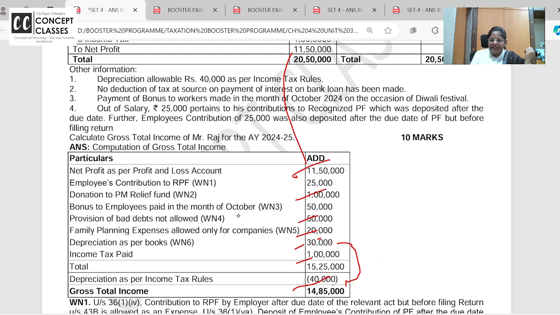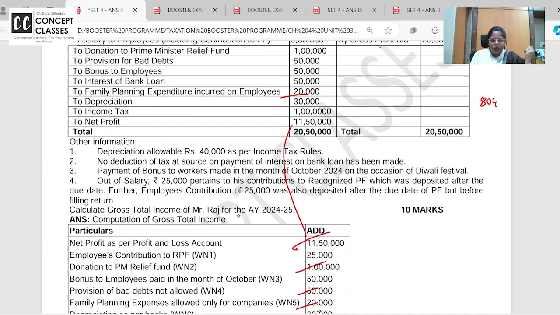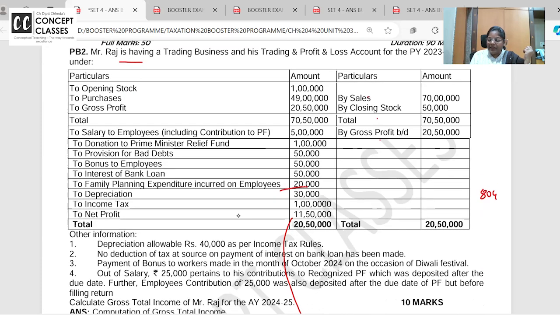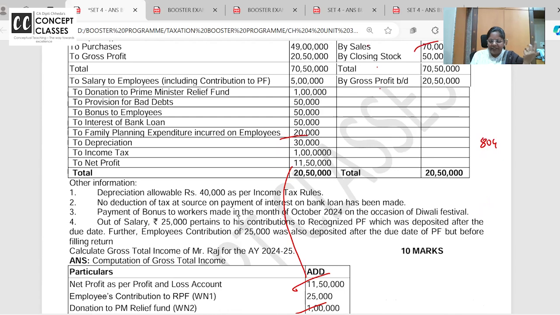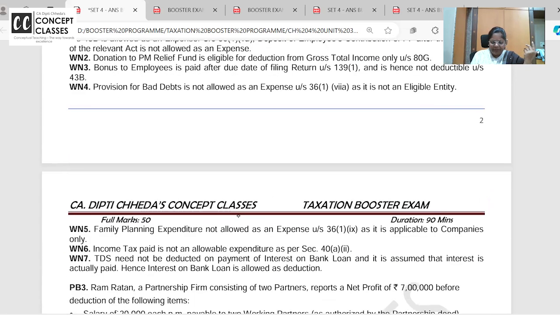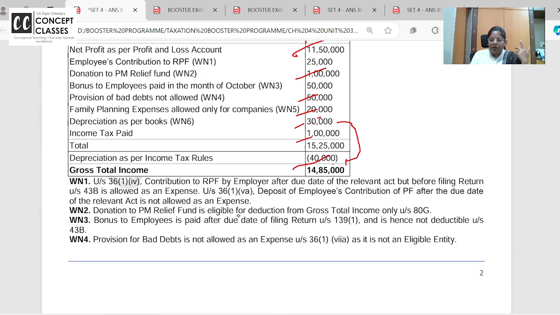No deduction of TDS on payment of interest on bank loan. On a bank loan, anyway, no TDS will apply. It's a proprietorship concern and turnover is also less than 1 crore. So he has not deducted TDS, but there is no TDS. We have given a note for that. See, TDS is not deductible. TDS is deducted only when a proprietor's turnover is above 1 crore. His books of accounts are audited.